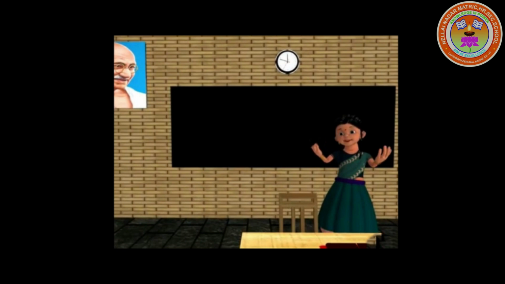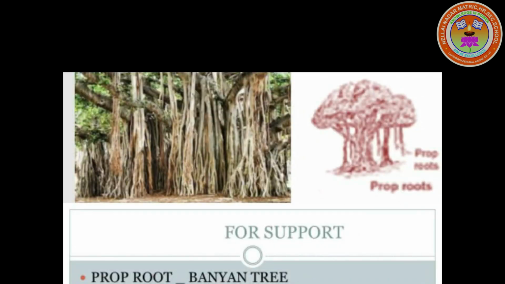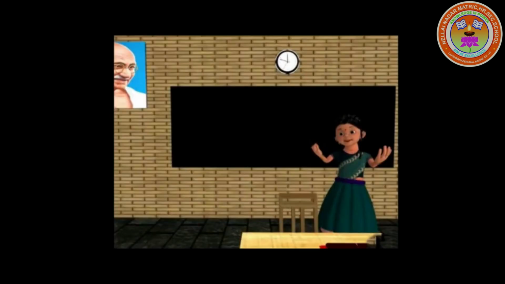Next one is support. There are different types of roots which support the plant. Prop roots develop from the branches of the tree, hang downwards and penetrate into the ground, thereby supporting the tree. Example, roots of banyan tree.